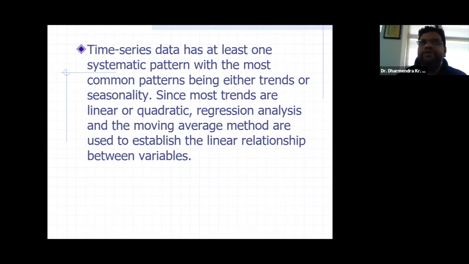It means if there is no time dependent data, then we can make predictions by using regression analysis in statistics. But if our data is time dependent data like time series data, then we go for other methods for forecasting. We cannot apply regression.